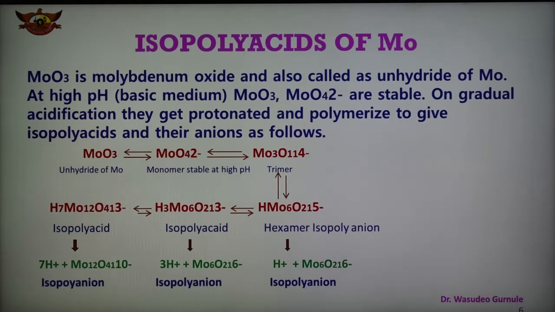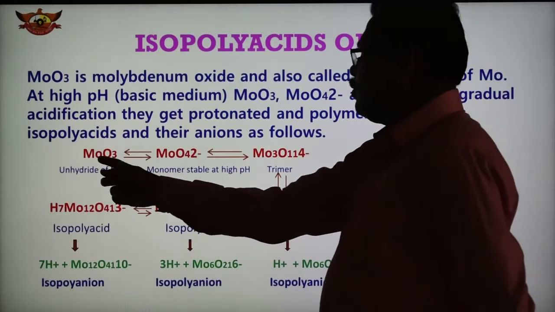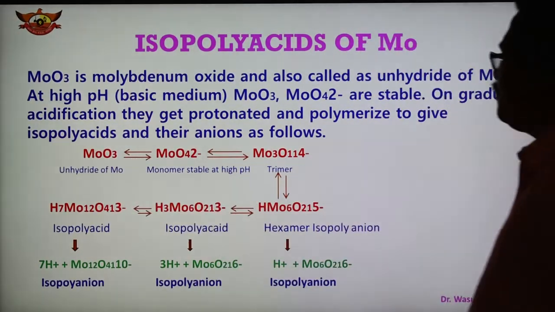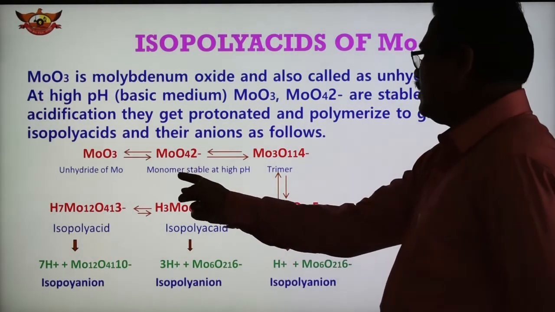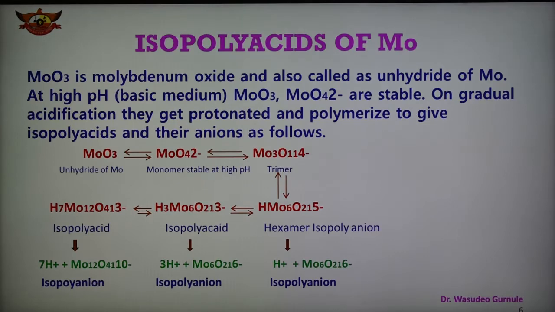So again, similar to chromium, the anhydride oxide of molybdenum undergoes polymerization. At high pH, that is in basic medium, these compounds are stable, that is MoO4 2- is stable, but on decreasing the pH, that is in acidic medium, the compound gets protonated and polymerized to give the isopolyacid and their anion as shown here. So this is MoO3, the anhydride of molybdenum, and this is the monomer, stable at high pH in a basic medium.